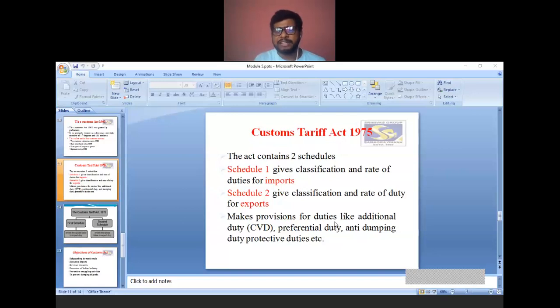The Customs Tariff Act 1975 also makes provision for duties like additional duty, that is CVD, countervailing duty, preferential duty, anti-dumping duty, protective duties, etc. These are all types of customs duty we will discuss at a later stage.